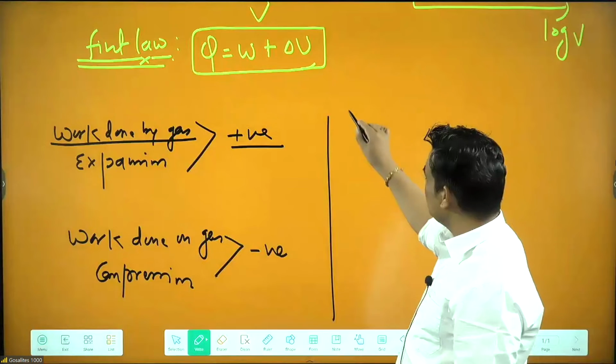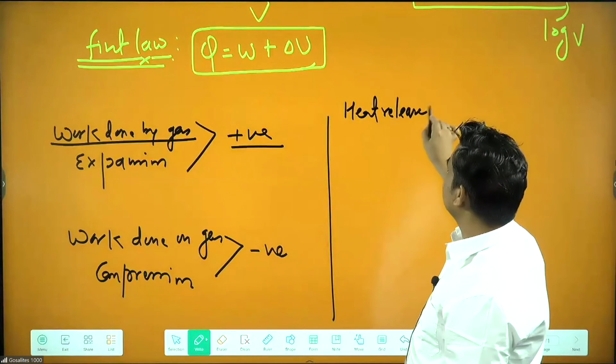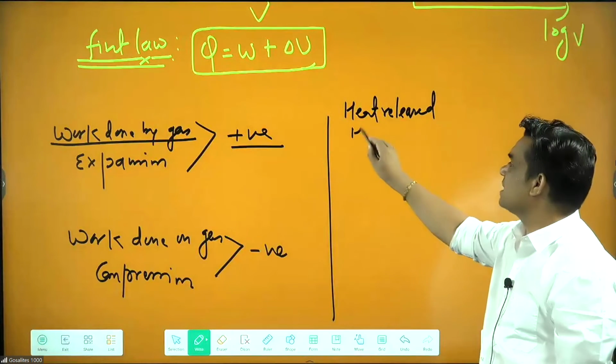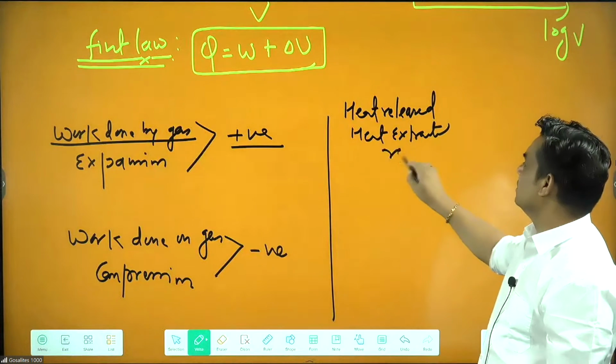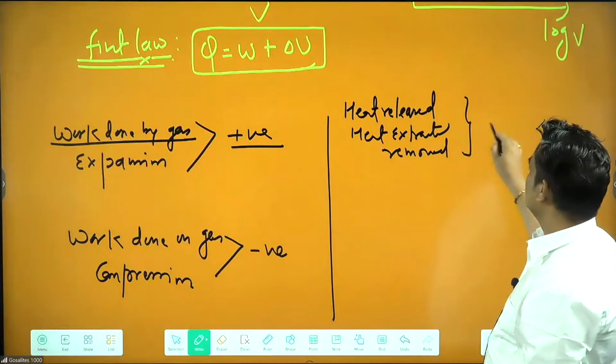Now about heat released. If heat is released, extracted, or removed, in this case it will be negative.